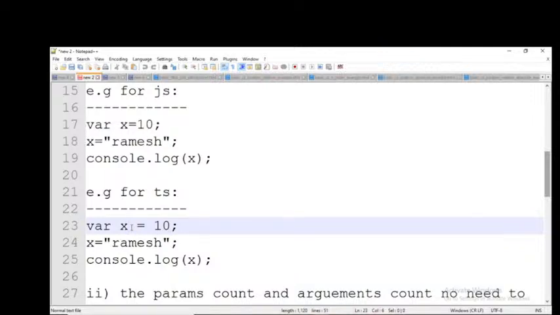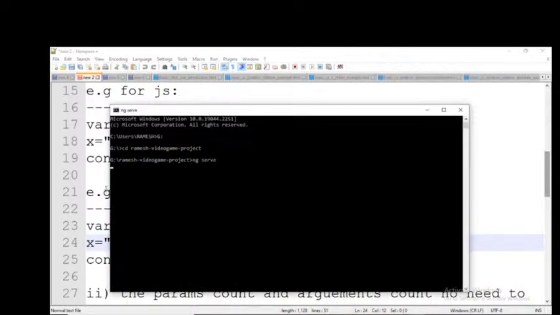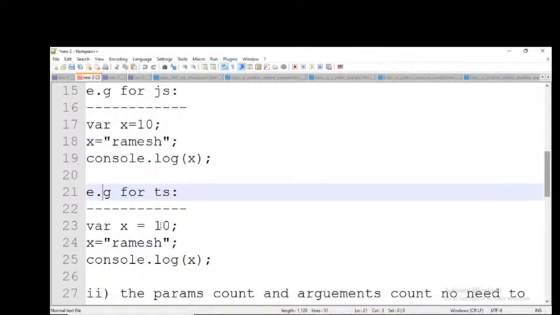No, that is not the reason. Why? Because if you don't mention the data type, it depends upon the first value. For example, line number 23 and line number 24: x is 10 here, x is Ramesh here. Which is the first value, 10 or Ramesh? 10 only. So it depends upon the first value, and it will automatically assign the data type. That is the advantage of TypeScript.